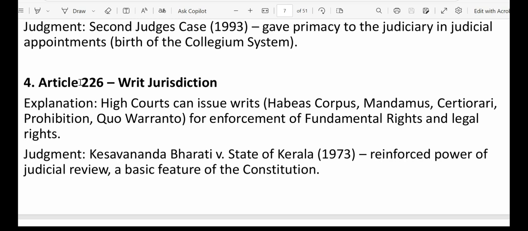Next, we have certiorari, which means to be certified. Certiorari is issued by a higher court to quash the order of a lower court or tribunal if it acted without jurisdiction or violated natural justice. Next, we have quo warranto, which means by what warrant? It is issued to prevent a person from holding a public office to which they are not entitled. Let's suppose someone has occupied the seat of an SDM, but is not entitled to it. In that case, the High Court can issue quo warranto to summon that person.